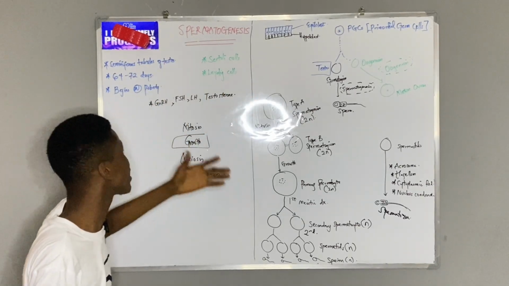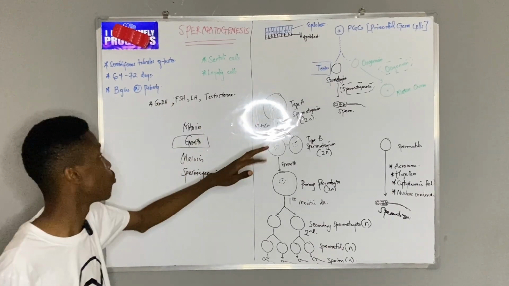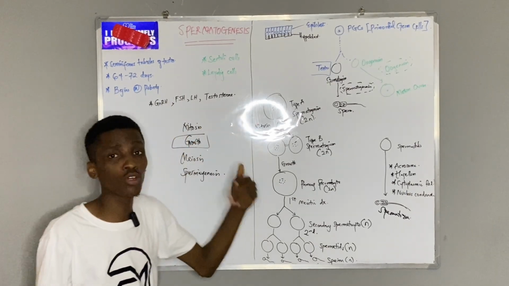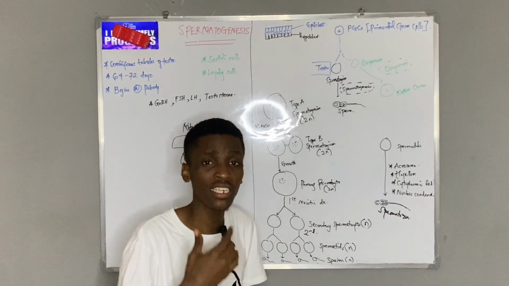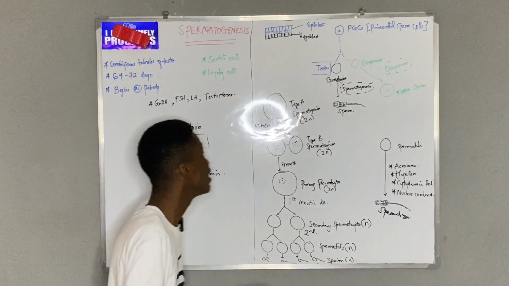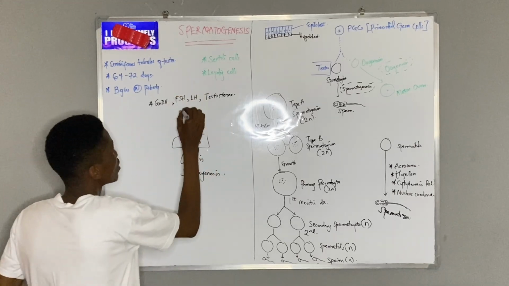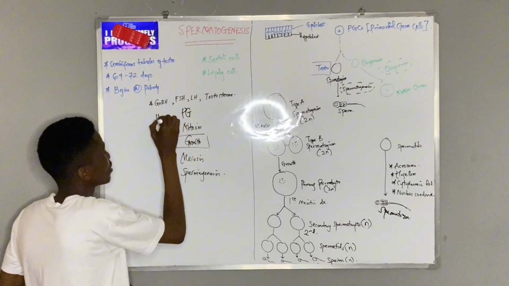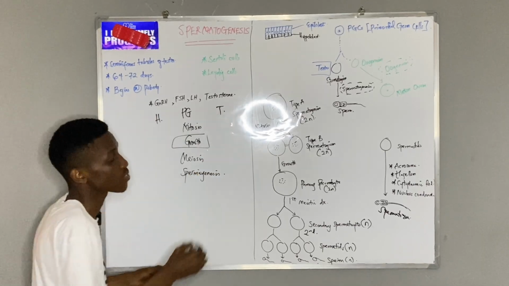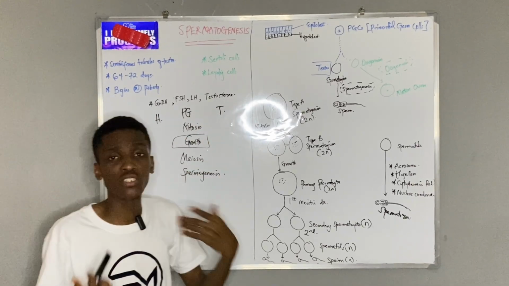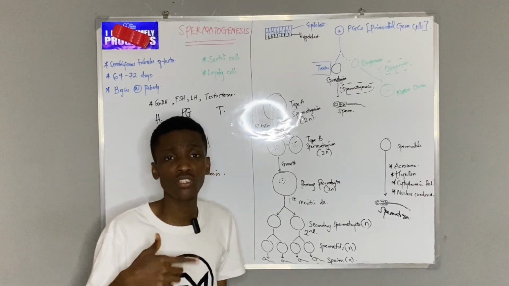So what is very key to note about these hormones? Their function. Gonadotropin releasing hormone causes the release of gonadotropins from the pituitary gland. So the source here is the pituitary gland, here the hypothalamus, and here the testes. Now, gonadotropins, from their name, tropins are things that cause something to grow.